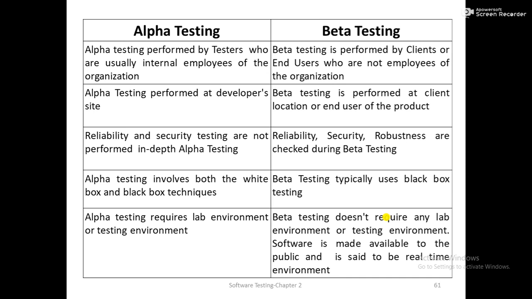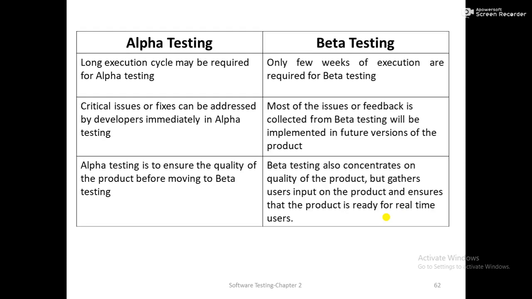In case of alpha testing, as it is performed by the internal employees of the organization, a lab environment, a testing environment, is required, whereas in case of beta testing, as it is performed at the client side, no lab environment or testing environment is required. It is a real-time environment; real-time testing is known as beta testing. In case of alpha testing, you require a long execution cycle, but beta testing is performed in a few weeks. Within a few days also you can perform beta testing.